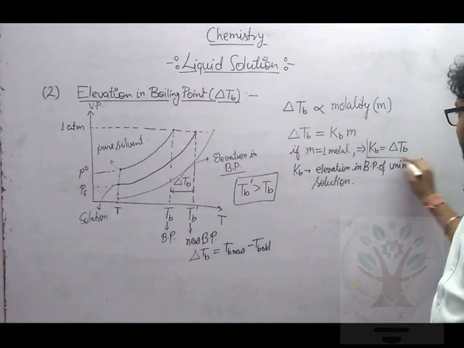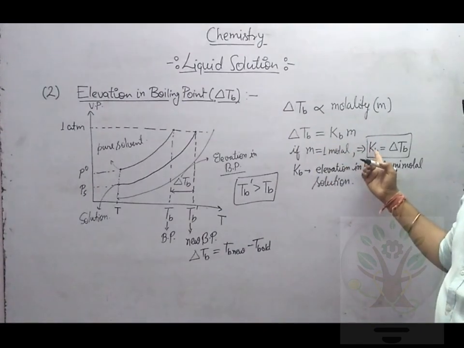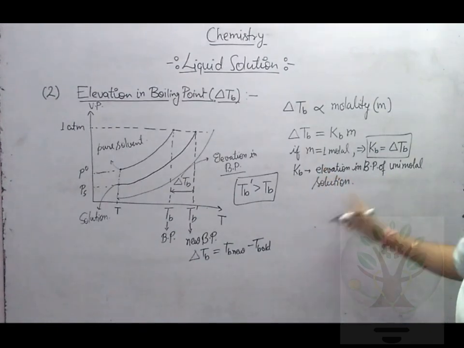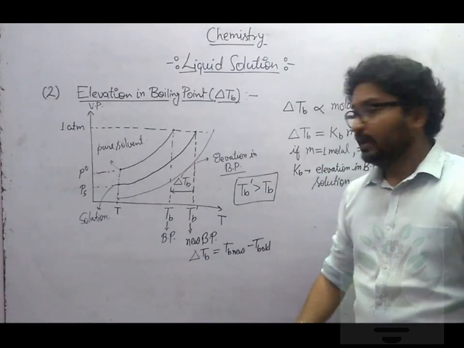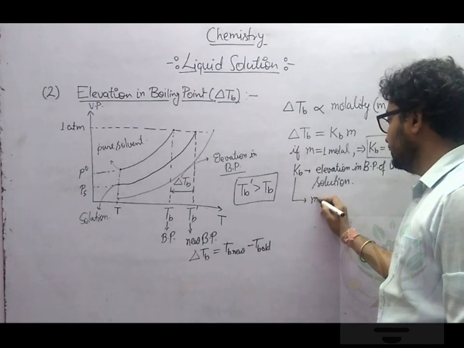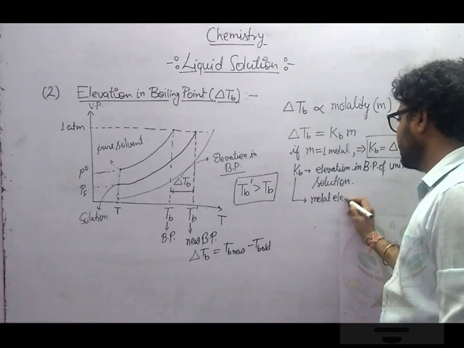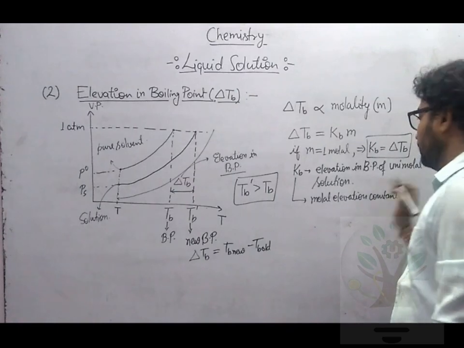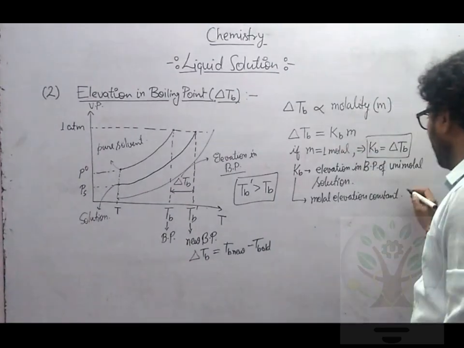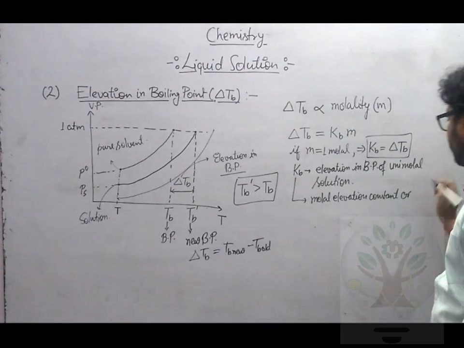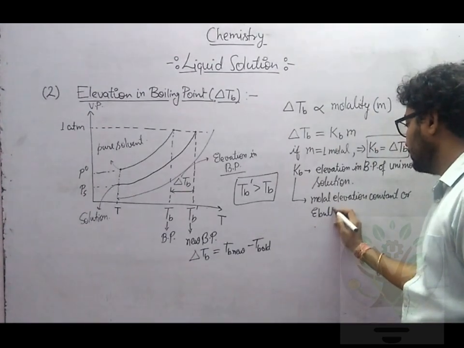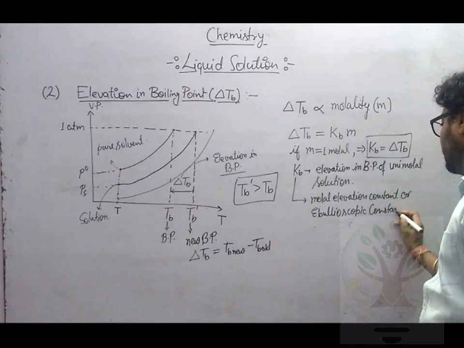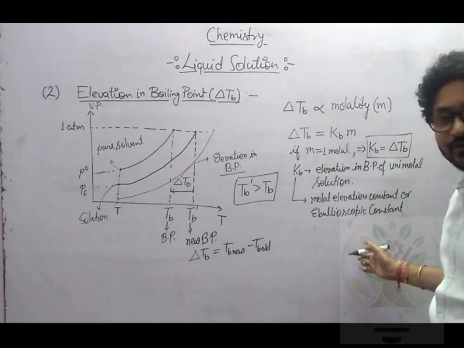Clear about this? If I take m equals 1, what is coming? Kb equals how much? Delta TB. What is delta TB? Elevation in boiling point. So the elevation in boiling point of a unimolar solution is nothing but your Kb. Okay. What do we call this Kb? Kb is called the molar elevation constant, or it is also called the ebullioscopic constant.